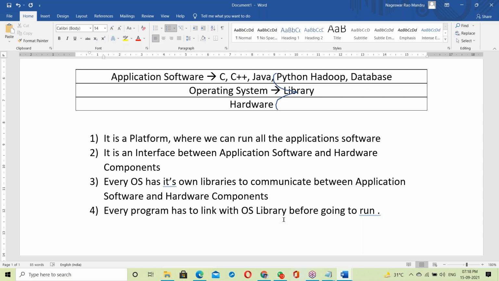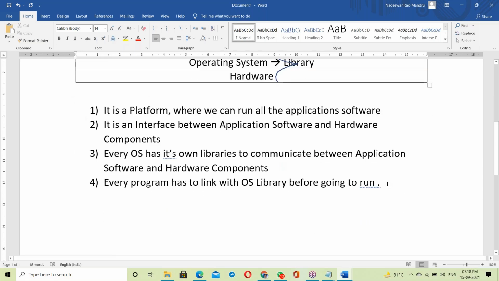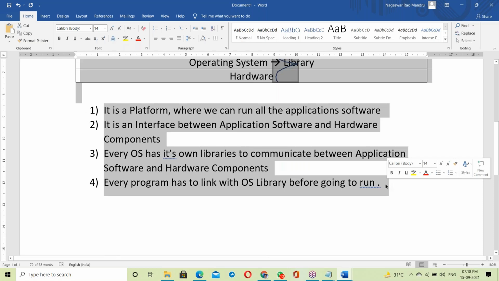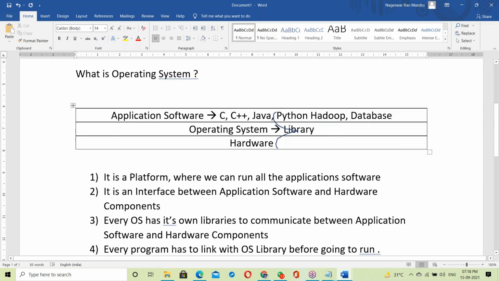The kernel is a core component of the OS. Kernel, library, device drivers, all of this. So this is just an introduction about the OS. This is enough to understand independent of platform.